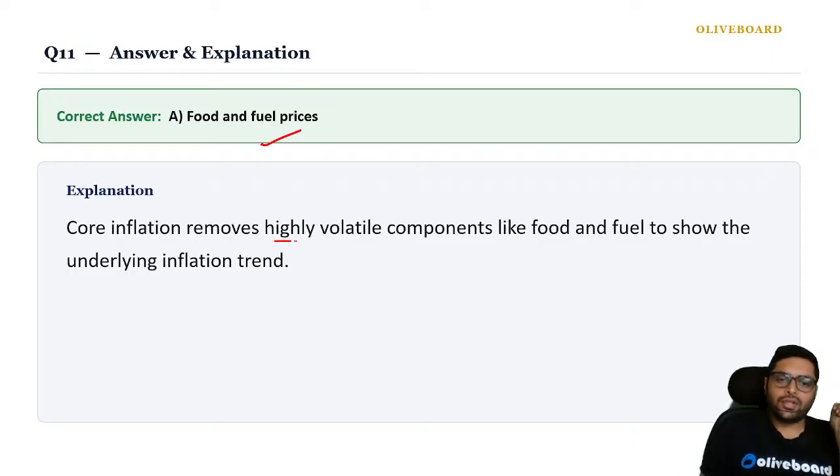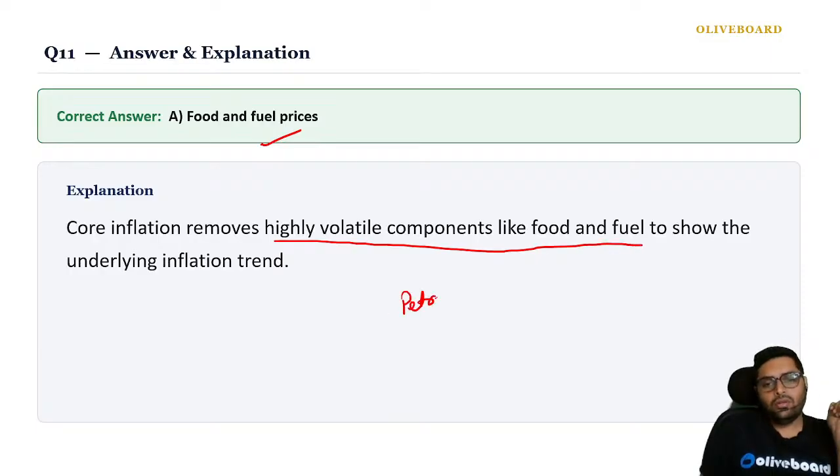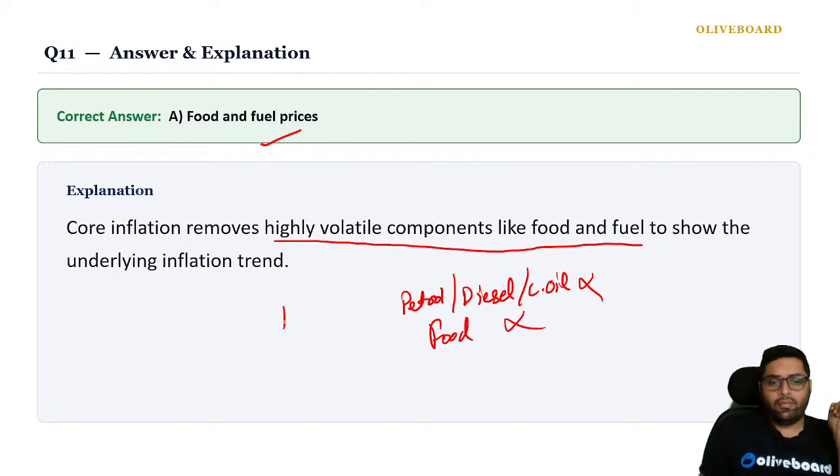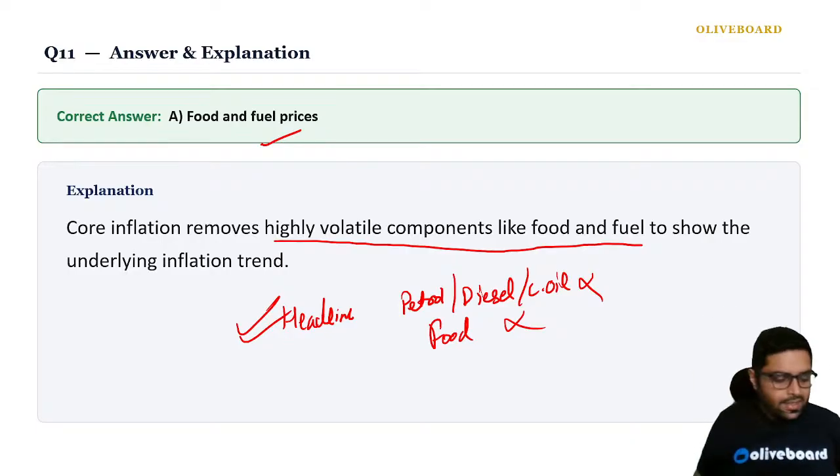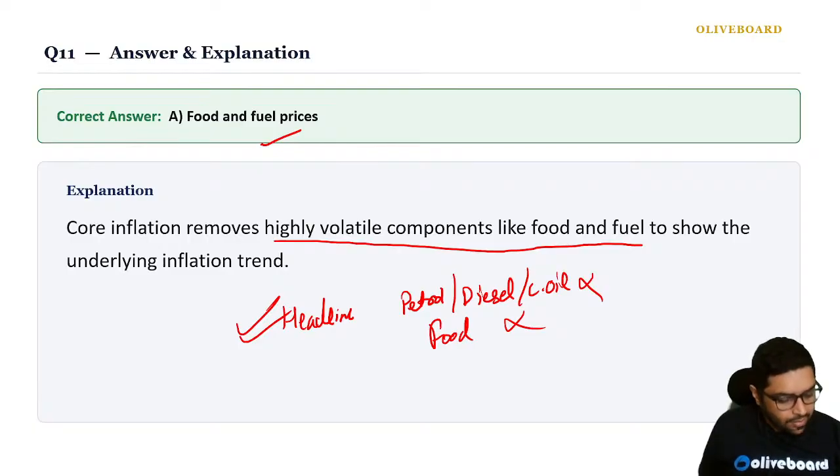Core inflation removes highly volatile components like petrol, diesel, crude oil, and food items, but they are included in headline inflation. Simple, easy. I hope you're getting my point. Any doubts, you can ask in the comments or in chat, no issues.